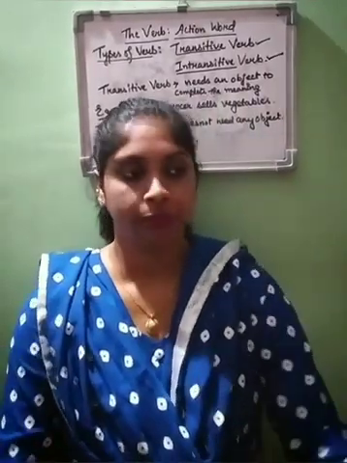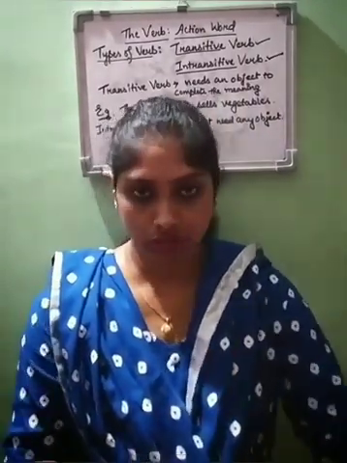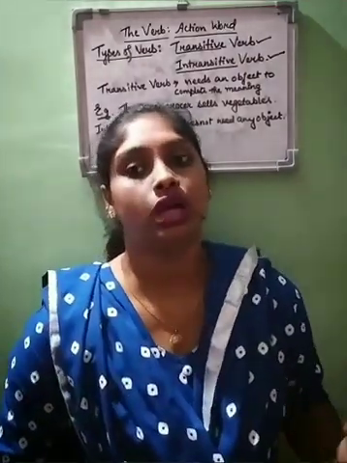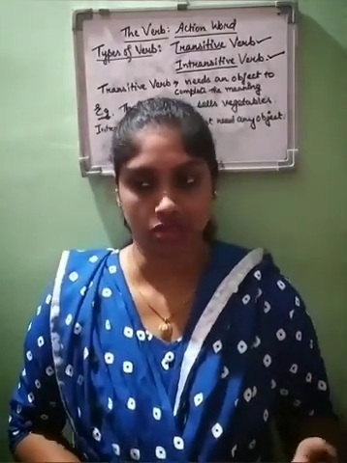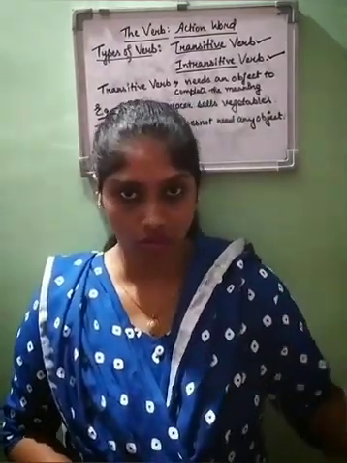So this is all about the chapter on verbs. The first thing we have learned is what verbs are. Secondly, we have learned what the objects of a verb are, and thirdly, we have learned what the types of verbs are: transitive and intransitive. So this is all for the chapter of verbs.